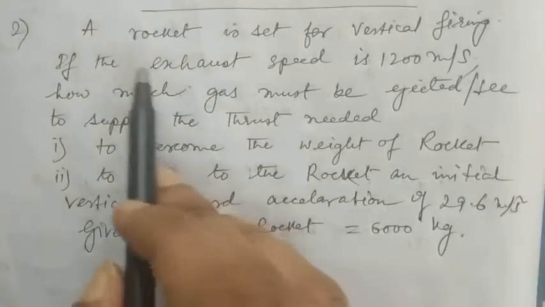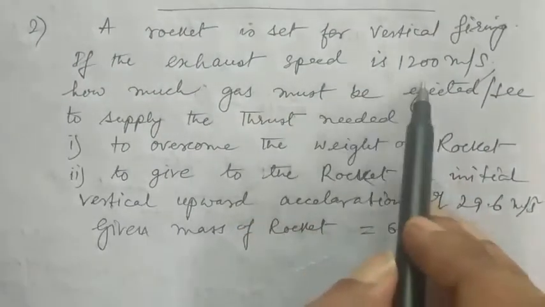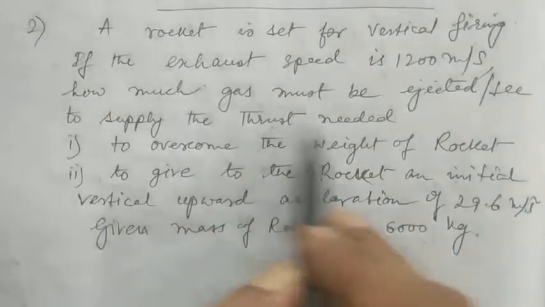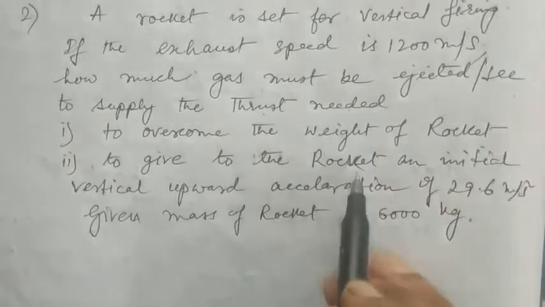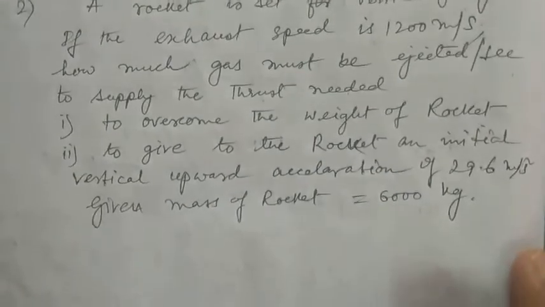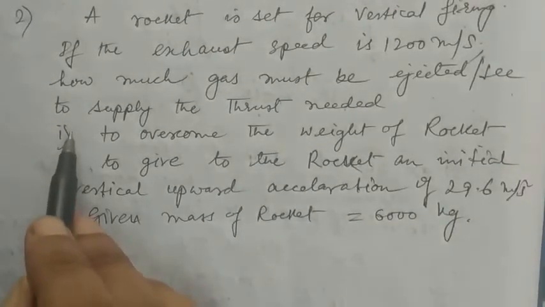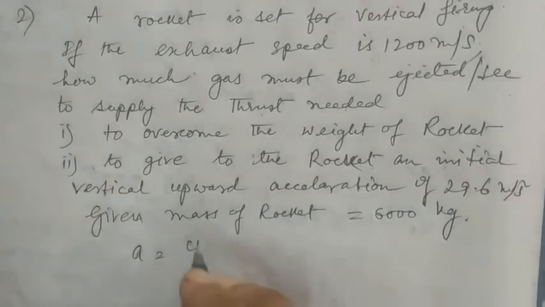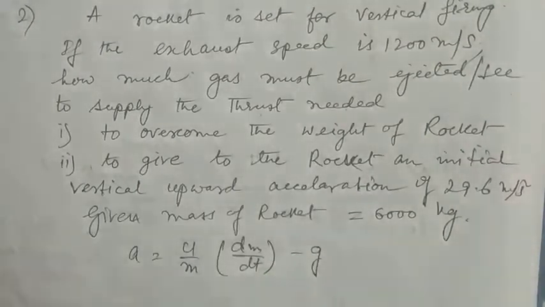The second problem: a rocket is set for vertical firing. If the exhaust speed is 1200 meters per second, how much gas must be ejected per second to supply the thrust needed to overcome the weight of the rocket? That is the first case. And the second case: to give the rocket an initial vertical upward acceleration of 29.6 meters per second squared, the mass of the rocket being 6000 kg. Both in case 1 and case 2, we can use the formula a equals u by m dm/dt minus g. That is the general equation.